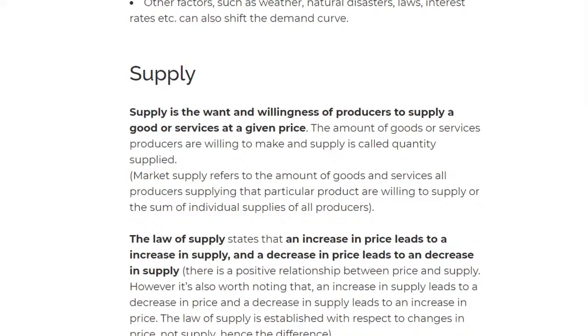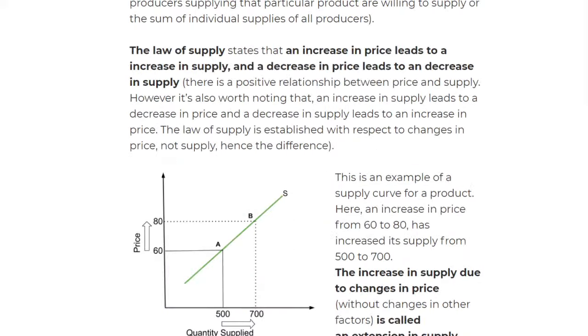And this will also work the other way around. If there's a decrease in the price, why should I even make it? If I'm getting a very low return on the product, why should I even produce it? I should focus on the big products. So hopefully you understand that, okay? And it's quite important. Let's move on to the curve.